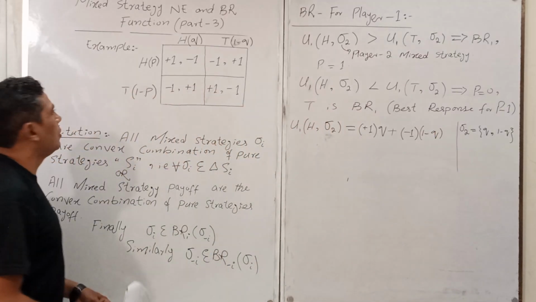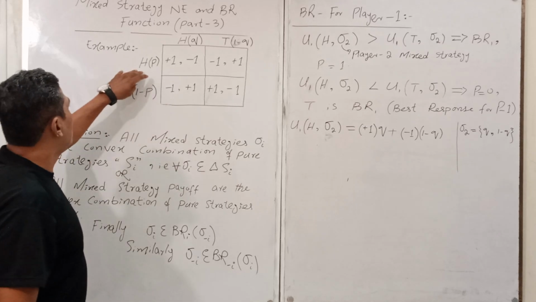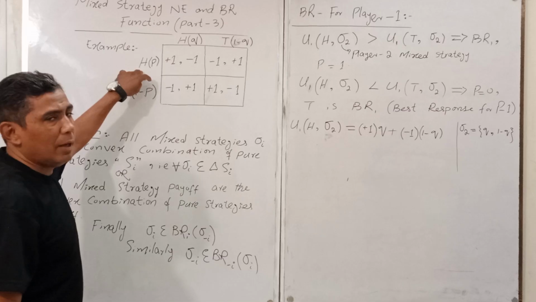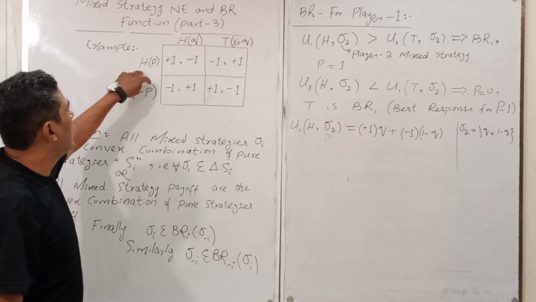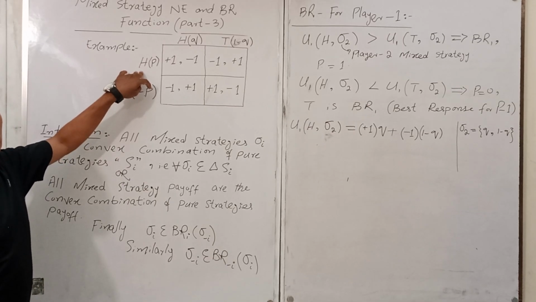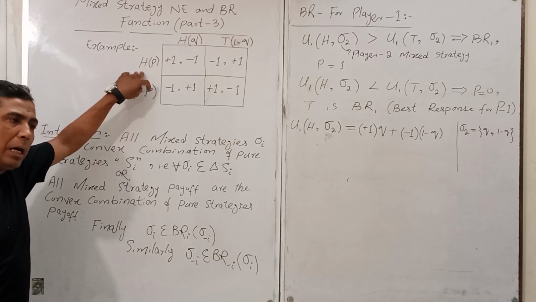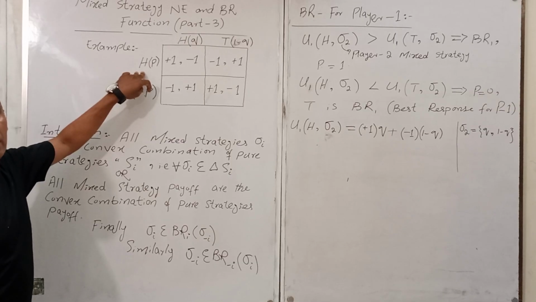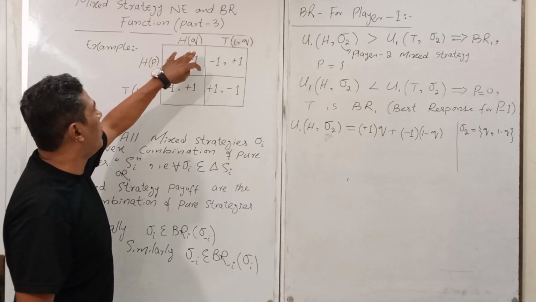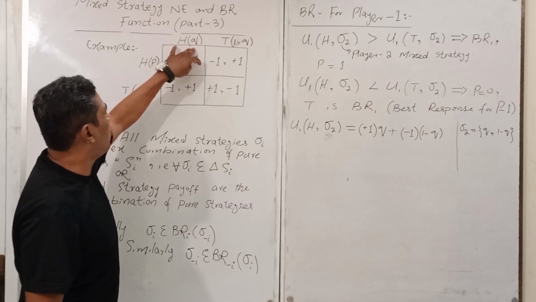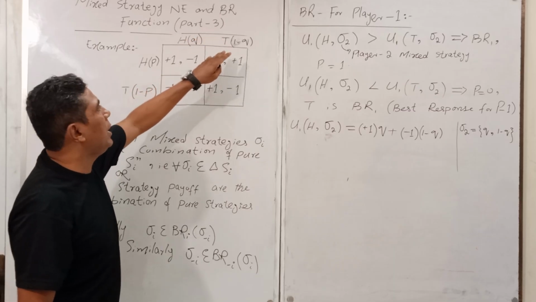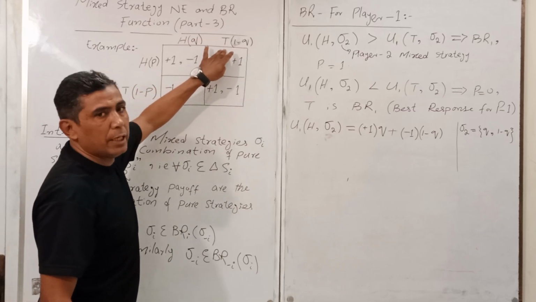You got my point? What I did here, when I decide or I have had, what are the possibilities for my opponent or other player? The other player may have the probability of q for h, or a probability 1 minus q for t.